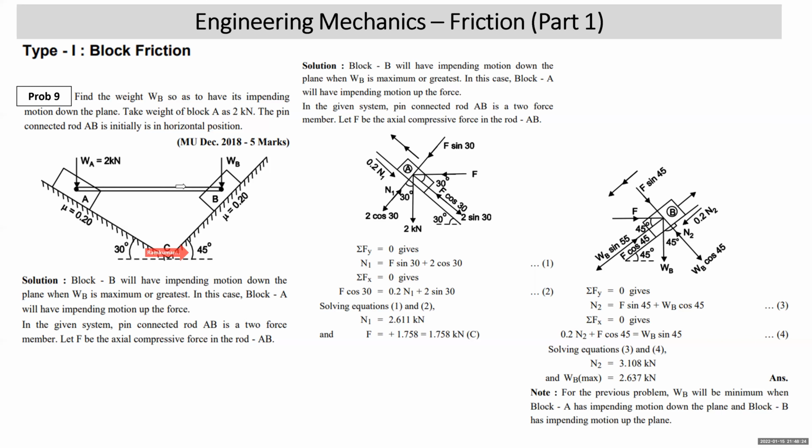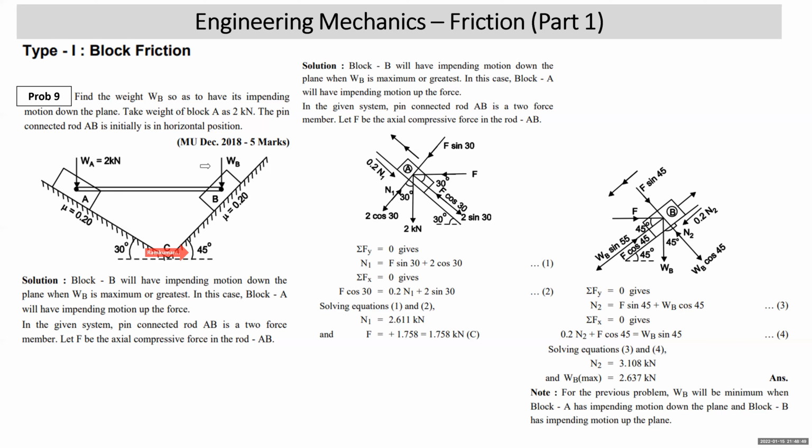What needs to be observed in this sum is that the rod connecting the two blocks is a two-force member, right? So that means it is subjected to axial force. As the rod is hinged at two ends without any loading in between, we assume that it is subjected to compressive force. Let F be the axial compressive force in the rod.